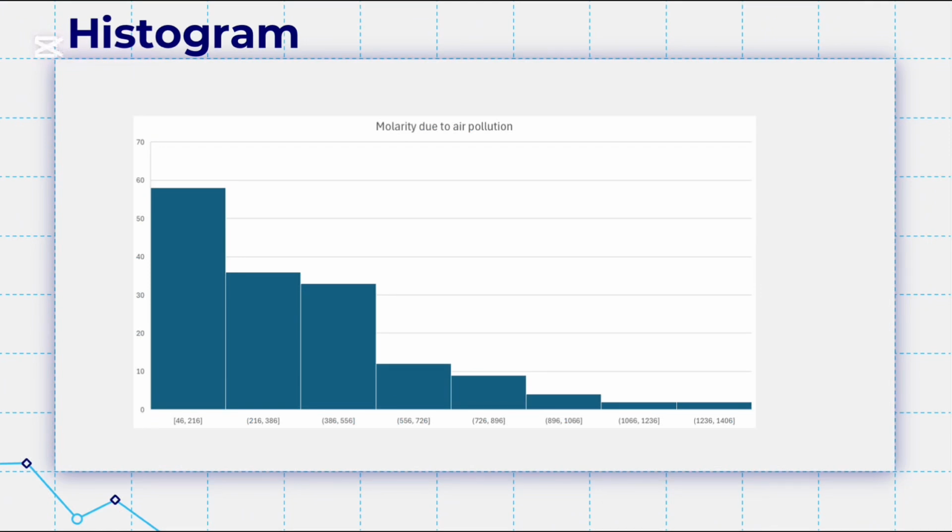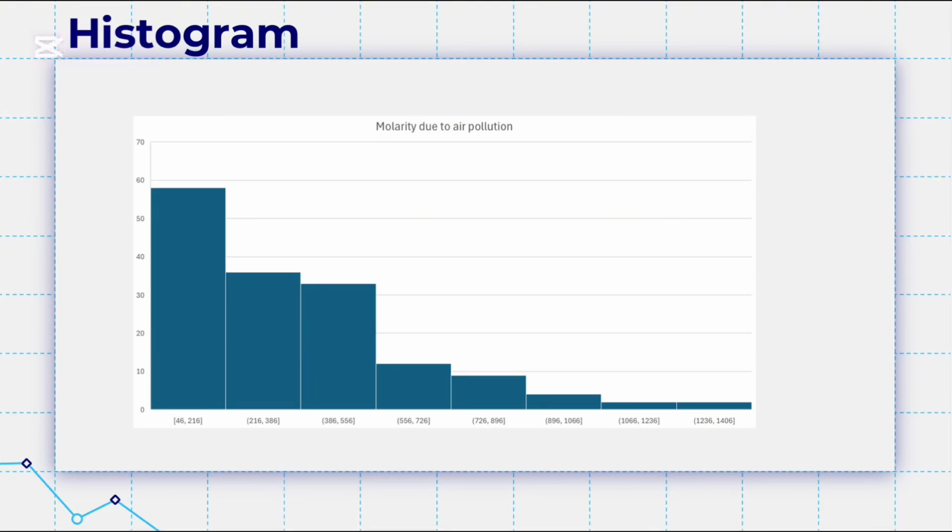The histograms illustrate pronounced distribution patterns for both variables. For mortality due to air pollution, the histogram is strongly right-skewed with 61 regions, 38.9%, concentrated in the lowest bin, 46 to 258.5 deaths per million. Frequencies decline sharply. Only 24 regions, 15.3%, fall in 386 to 556. And a mere 8 regions, 5.1%, exceed 896 deaths per million. This aligns with one-variable statistics where the mean 373.9 substantially exceeds the median 317, and the high standard deviation